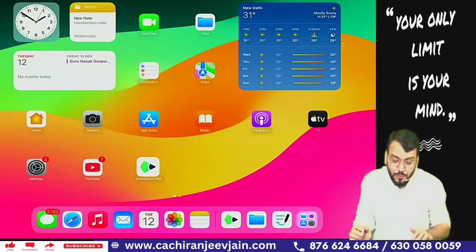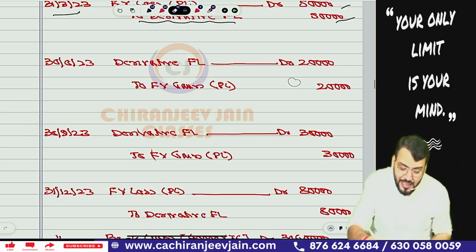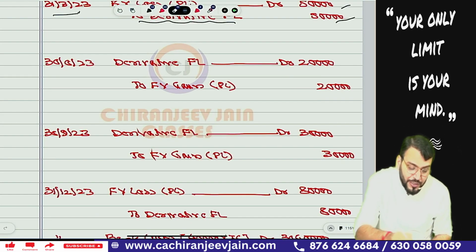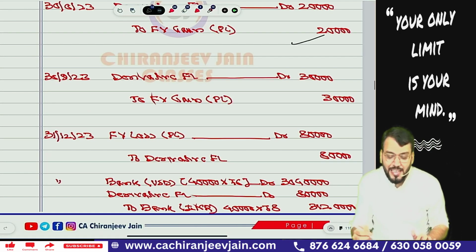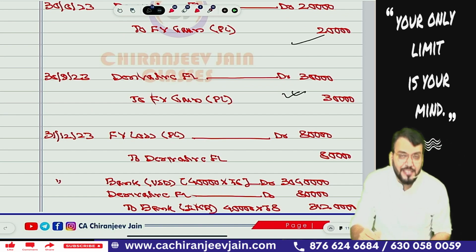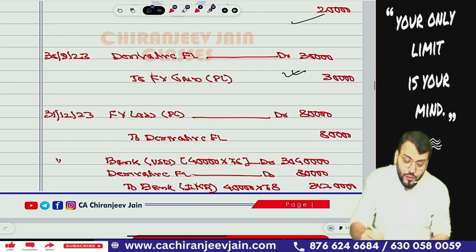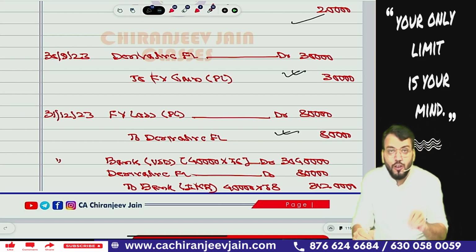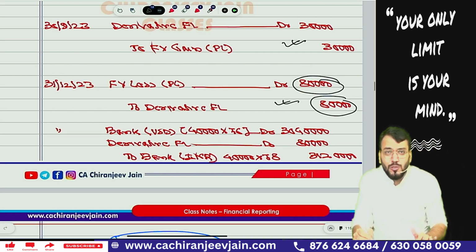Then there is a gain of 20,000, so derivative financial liability to fair value gain, and that fair value gain will also be transferred to profit and loss account. Then again there is a gain of 30,000. Derivative financial liability will decrease by 30,000 to fair value gain. Then there is a loss of how much? 80,000, the fair value loss, which will be transferred to PL to derivative financial liability, and now the liability will become 80,000.